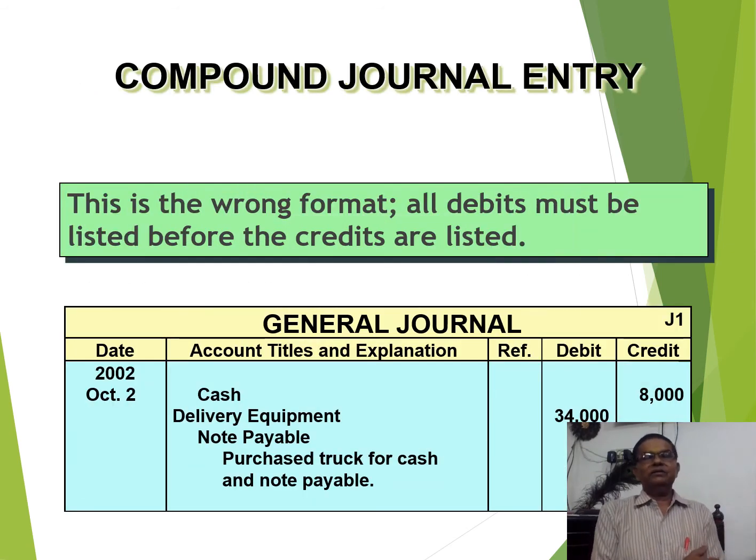So next, we are proceeding to the basics of accounting and the compound journal entry. What is given here is the wrong entry. We cannot mix up debit and credit, again debit and credit. So there is a system in accounting.